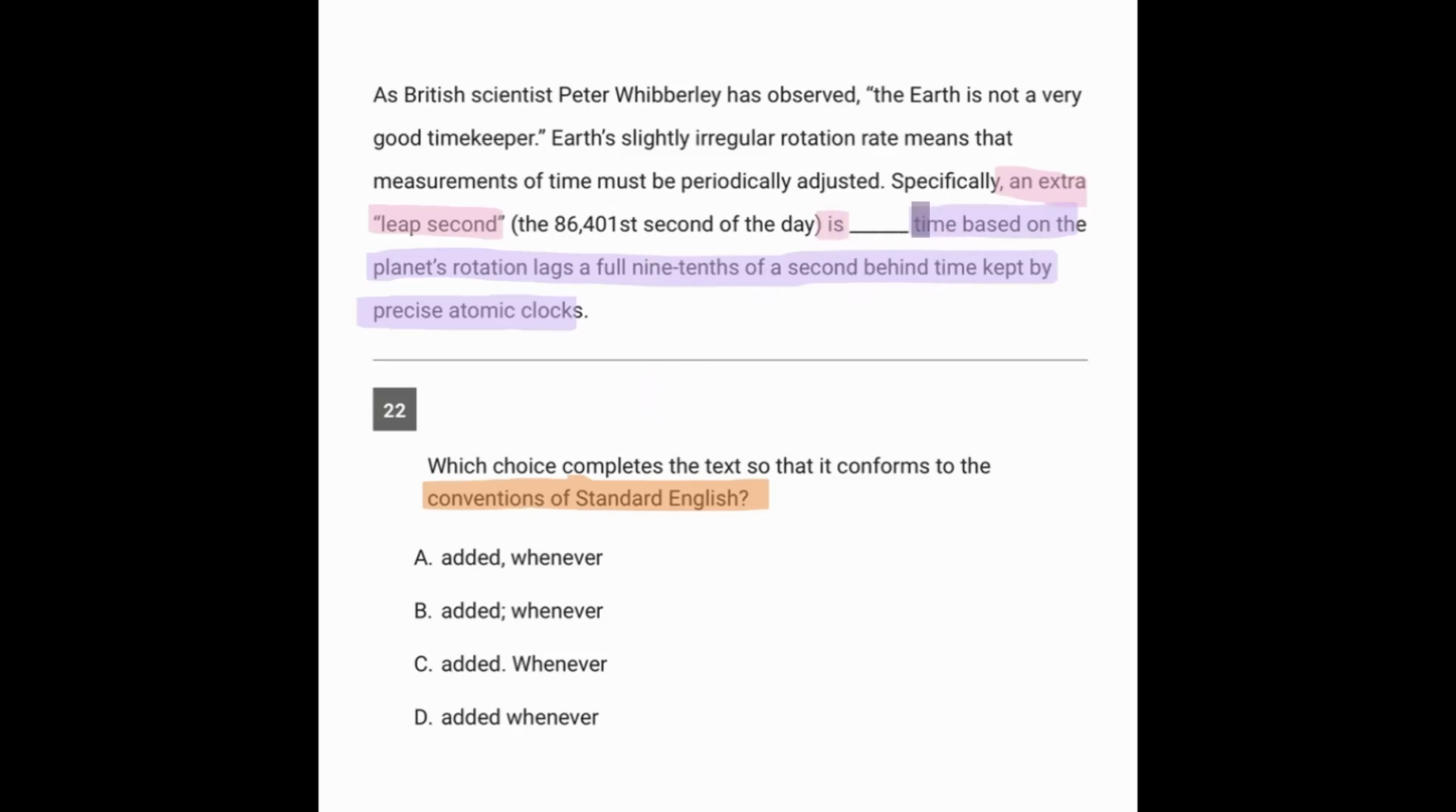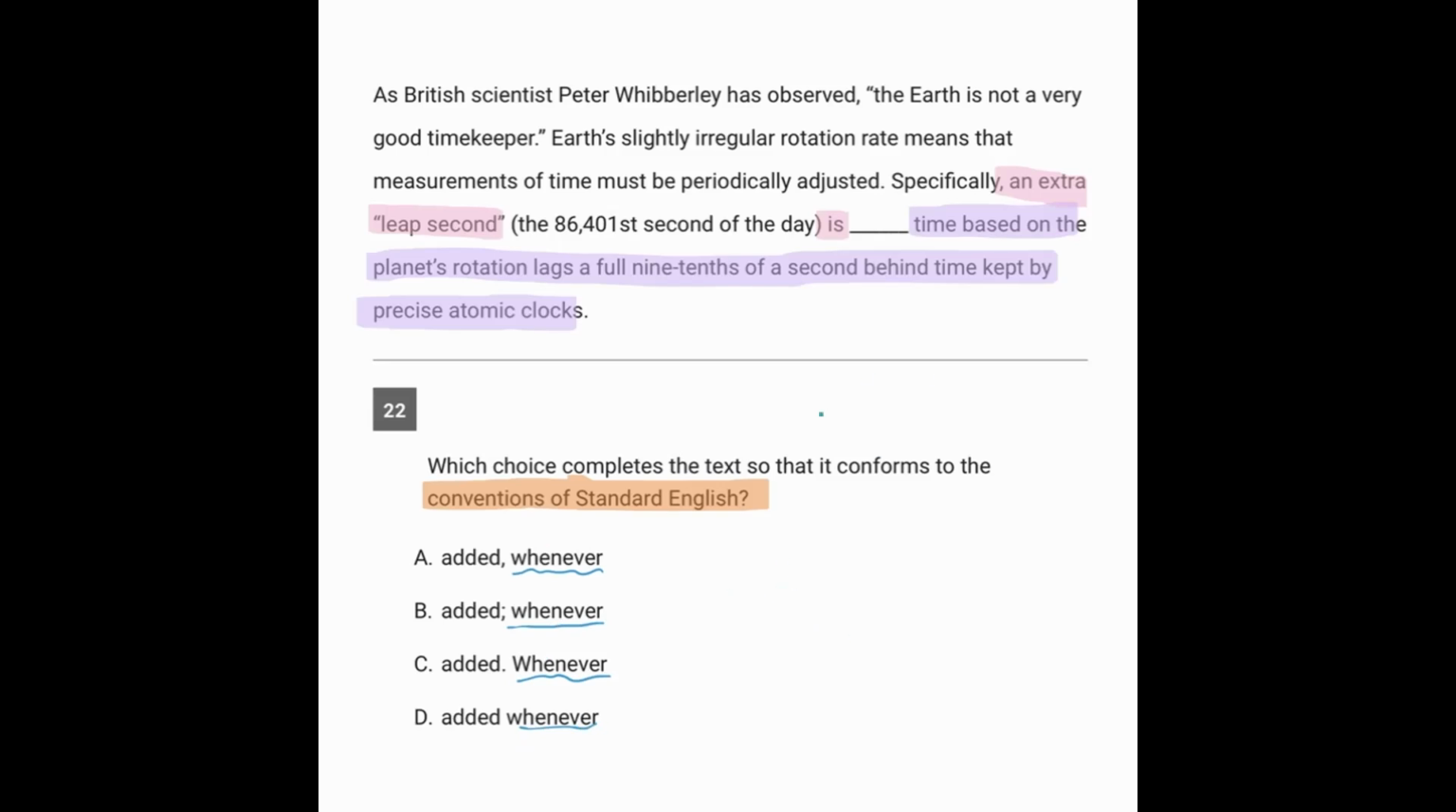And in the second part, this time, based on the rotation, lags. So time is the subject and lags is the verb in that part. So if there were an answer choice that simply puts a semicolon between these two independent clauses, that would be correct. But there's no answer that does that. They all include the conjunction whenever.